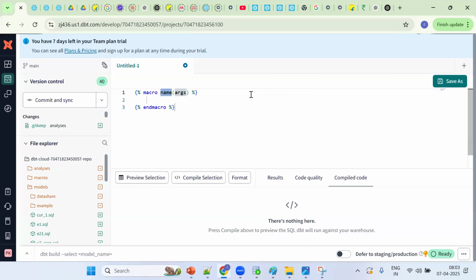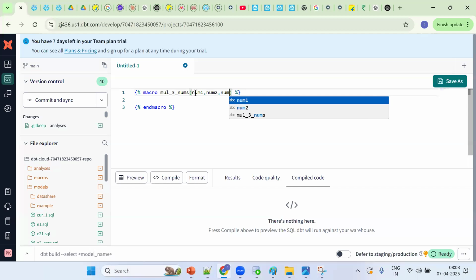Understood. Macro. Okay, now I want to perform multiplication of three numbers. So, mul three nums. How many arguments should I pass here? Three arguments. So three arguments. Okay, you can give any name. I can give num1, num2, num3.